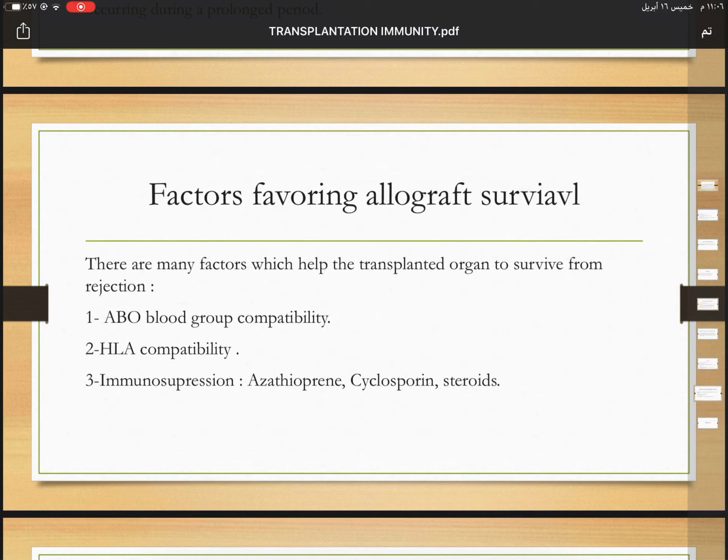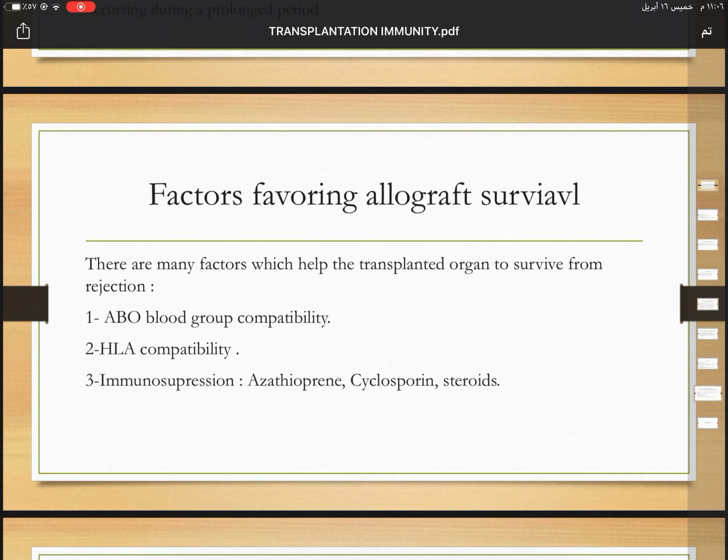Here I will talk about factors favoring allograft survival. There are many factors which help the transplanted organ to survive rejection. Number 1, ABO blood group compatibility: when the blood groups are the same in the donor and recipient, there will be no rejection.